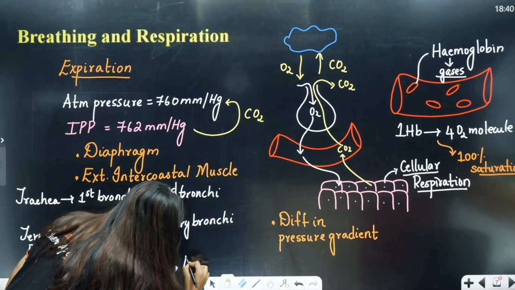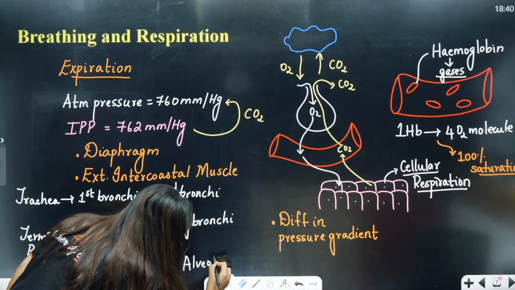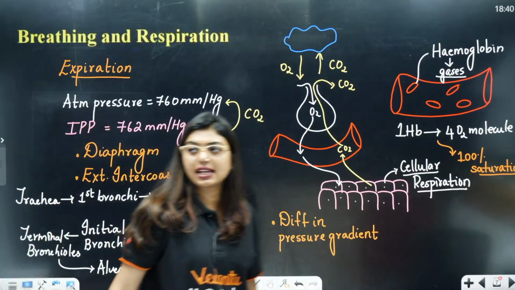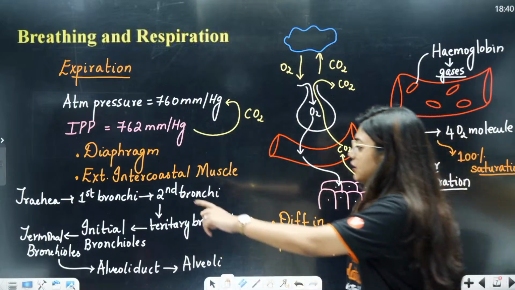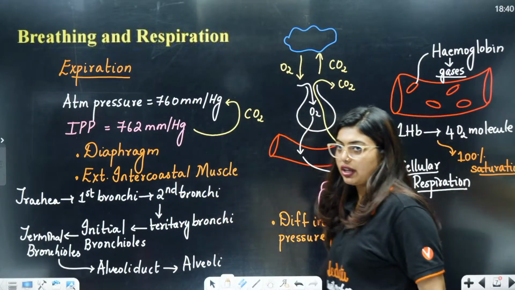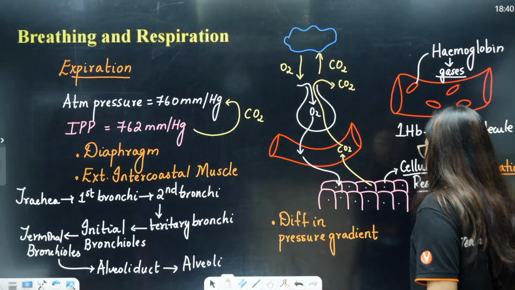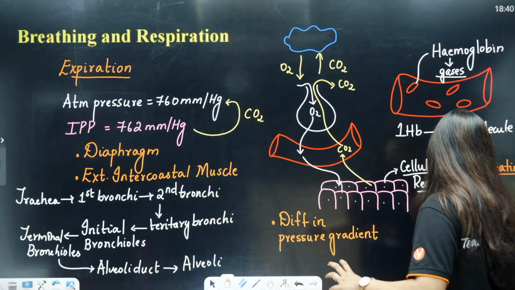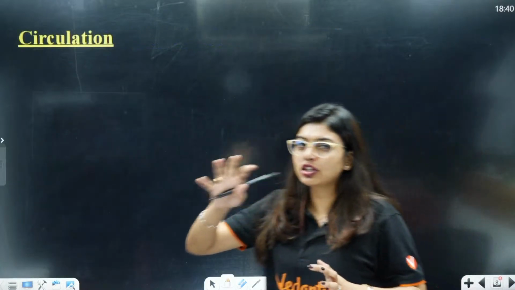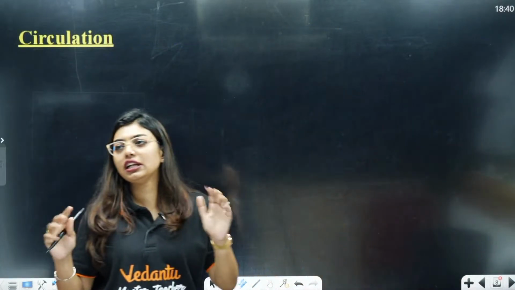This is exactly how your gases are passing. Clear? This is exactly how your gases are passing, starting from trachea up to alveoli. Trachea up to your terminal bronchioles are the conducting zone, that means they will not exchange the gases, they will just condition, make sure that the temperature is maintained, all of that will be done.